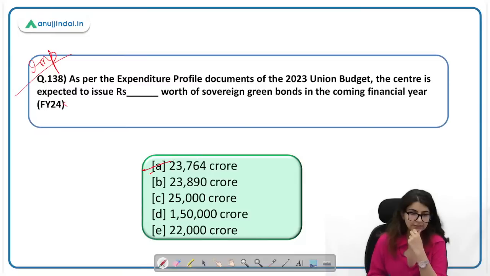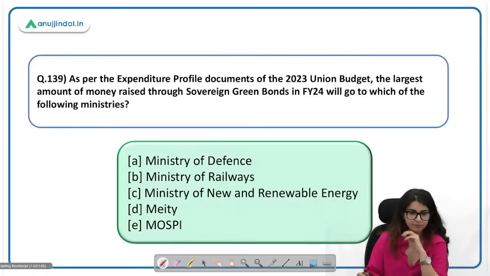The correct answer here is 23,764 crore. 23,764 crore has come in the Union Budget for next year, the financial year going on. Okay, absolutely. 139. As per the expenditure profile document of the 2023 Union Budget, the largest amount of money raised through sovereign green bonds in FY24 will go to which of the following ministries?